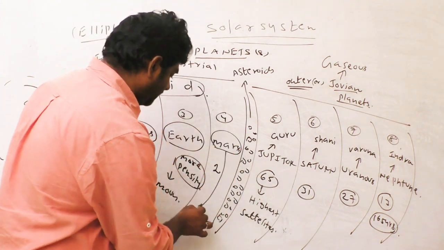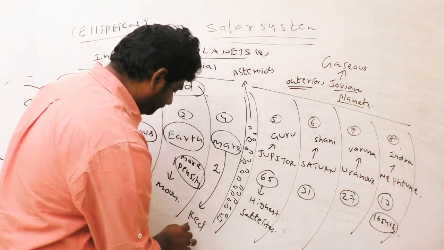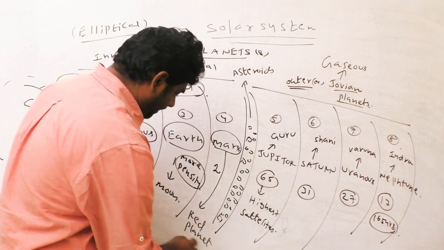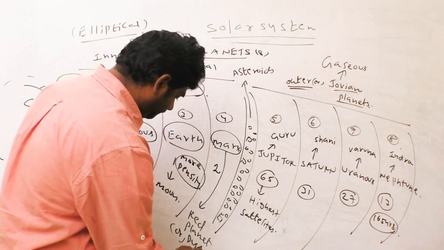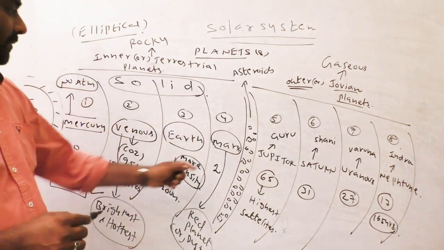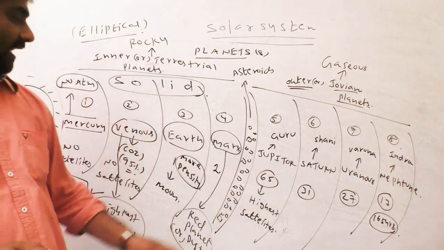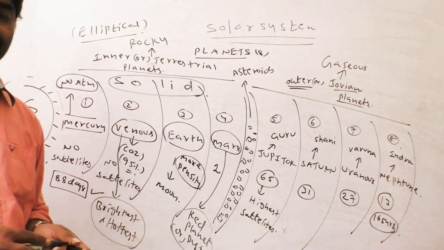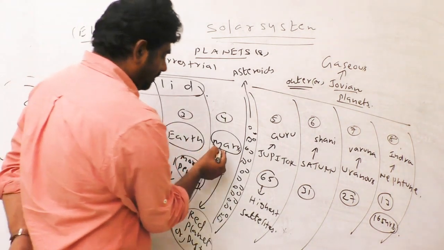Mars is known as the red planet or dust planet. Which planet is called the red planet? Mars. It has 2 satellites.